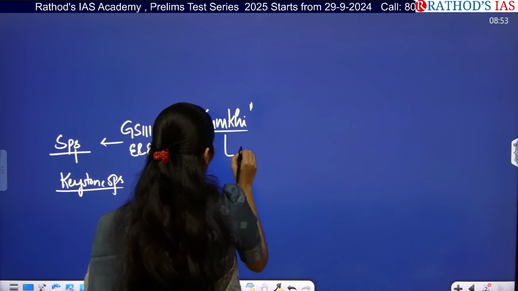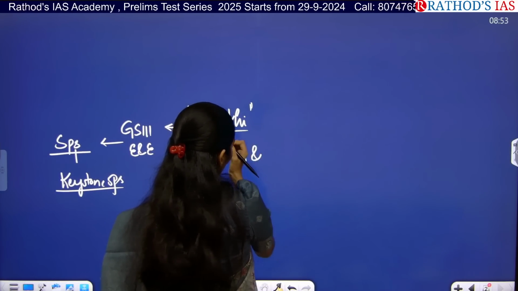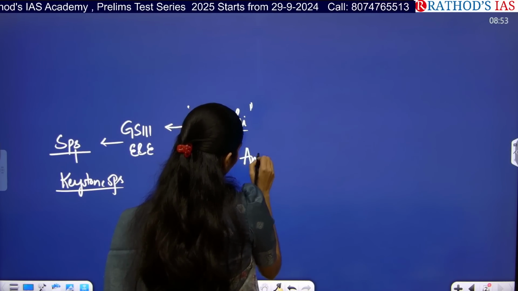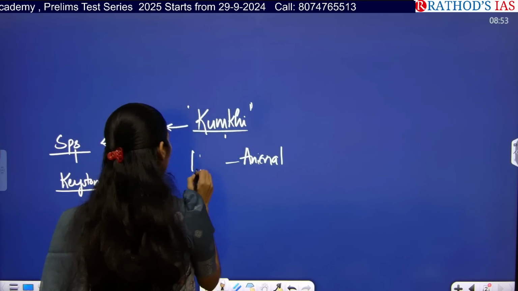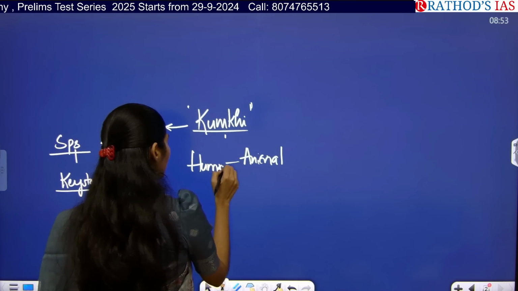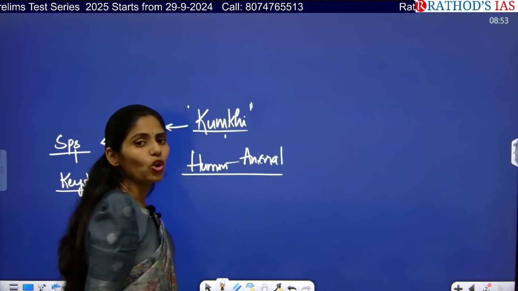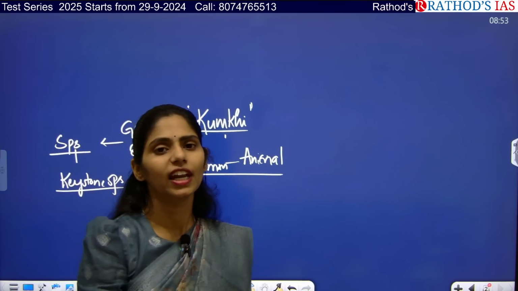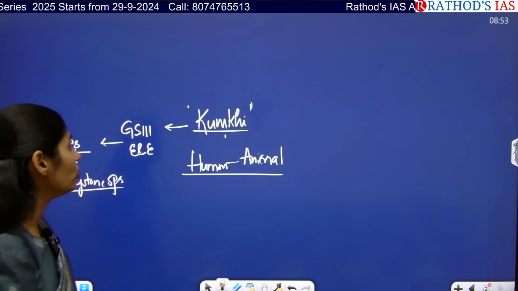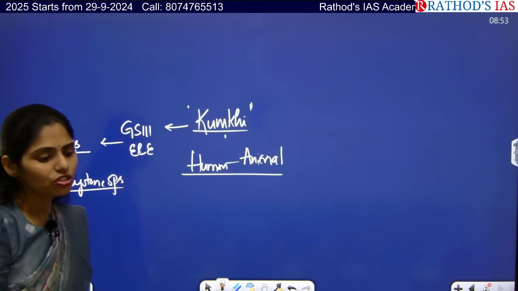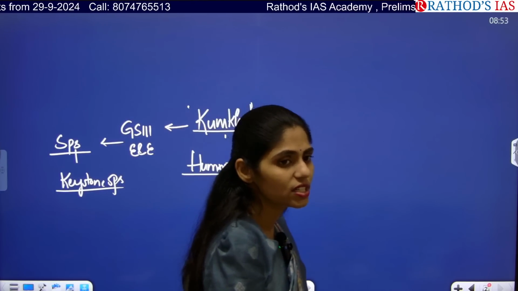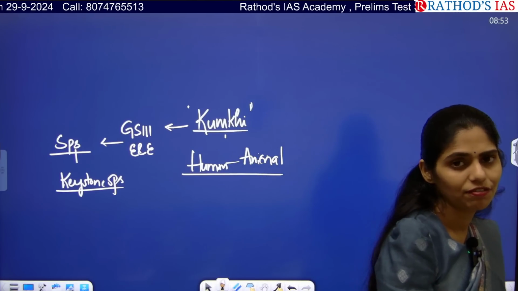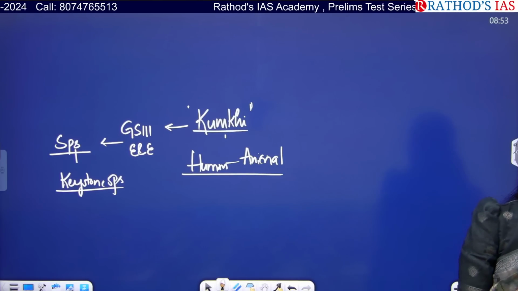Because already you know that there is increased animal-human conflict, or human-animal conflict, in our country. So to address this problem of human-animal conflict in elephant affected areas, now they are coming up with these kumkis. So if you get any case study in your ethics paper regarding how to address human-animal conflict of elephants, you can add this article as a case study.